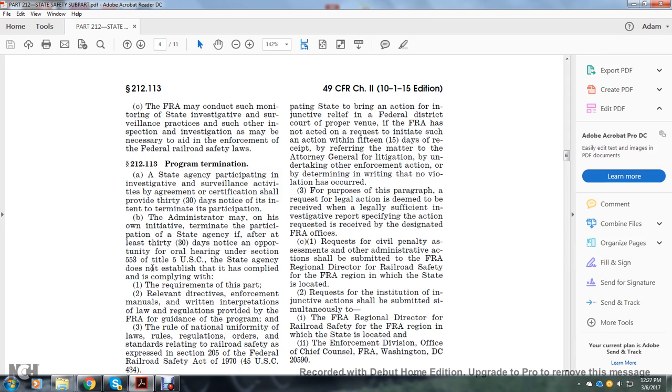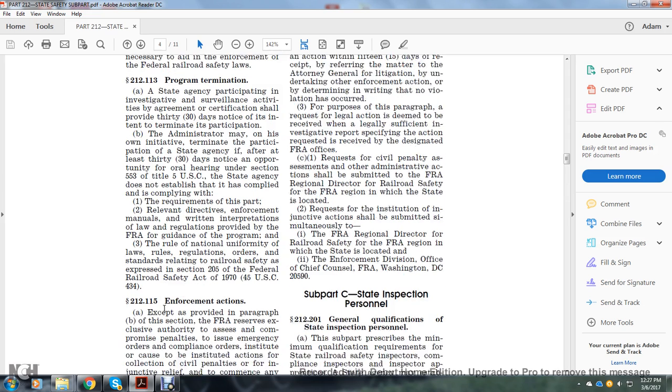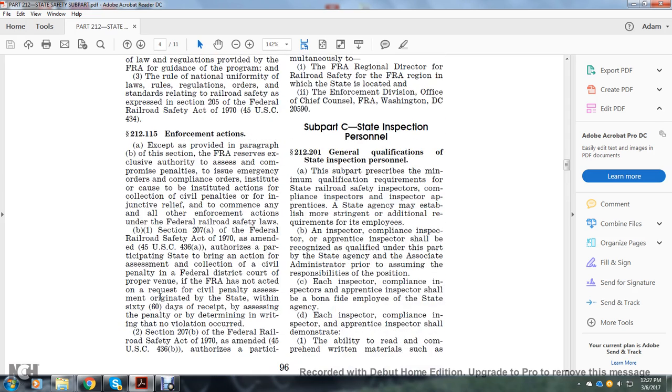The state agency does not establish that it is complying with, one, the requirements of this part; two, the relevant directives, enforcement manuals, and written interpretations of laws and regulations provided with the FRA guidance for the program; and three, the rule of national uniformity of laws, regulations, orders, and standards relating to railroad safety as expressed in Section 205 of the Federal Railroad Safety Act of 1970, Title 45 U.S. Code 434.